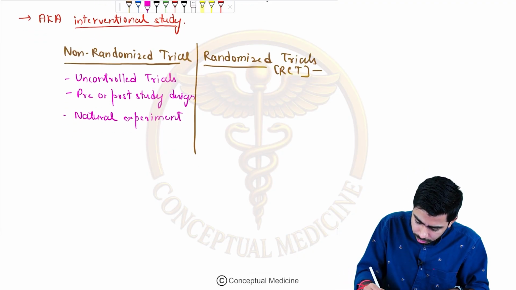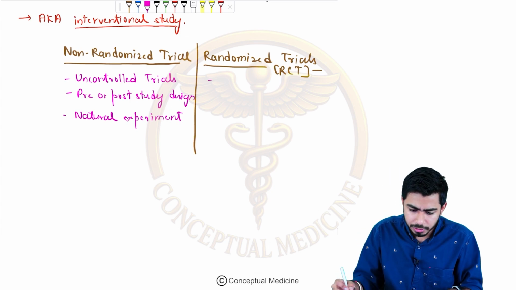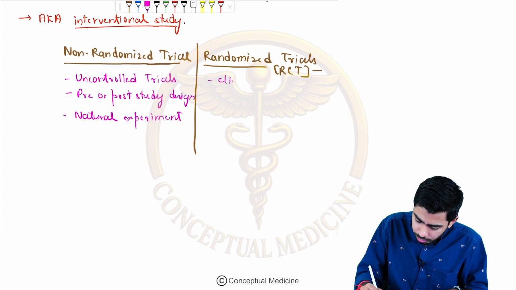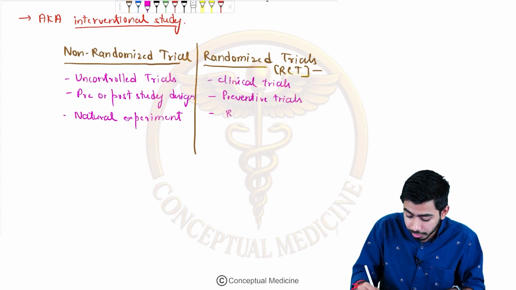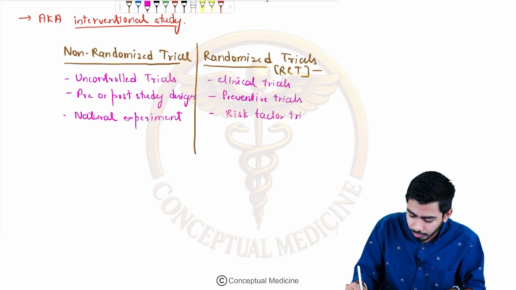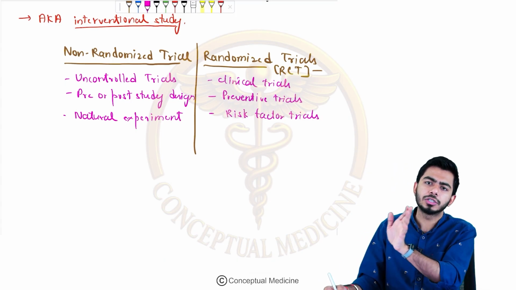However, let's talk about the other side, the randomized control trial. Here we are talking about clinical trials, preventive trials, and risk factor trials. You just need to know how the question will come: which of the following trials is not included in the randomized control trial?